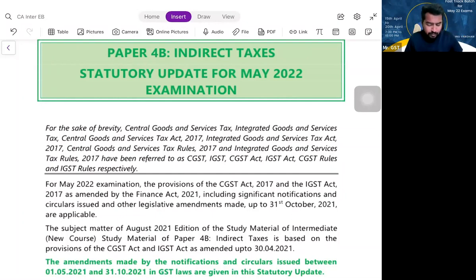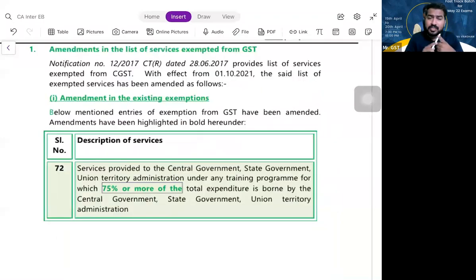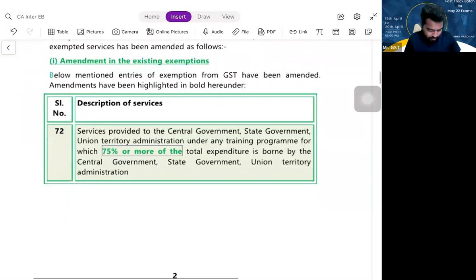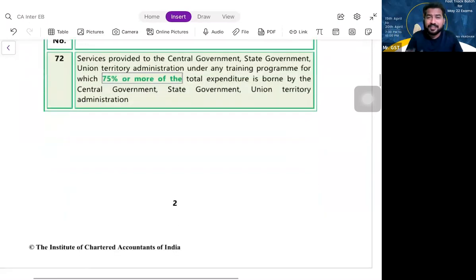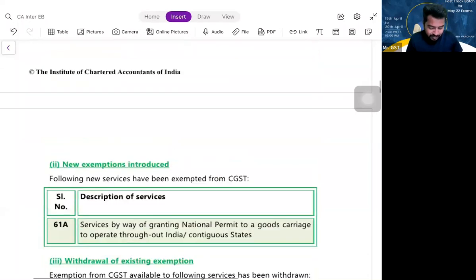So the amendments from the exemptions chapter. Please understand the amendments in exemptions can be three types. One is new exemptions added. Number two, already existing exemptions will be amended. Number three, exemptions already existing but that have been withdrawn. So just 2-3 entries, that's all. For each type, they have given one exemption. So let us finish them so that this particular chapter, exemptions, will be done. Fine.